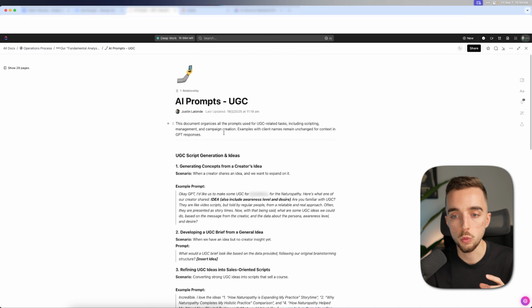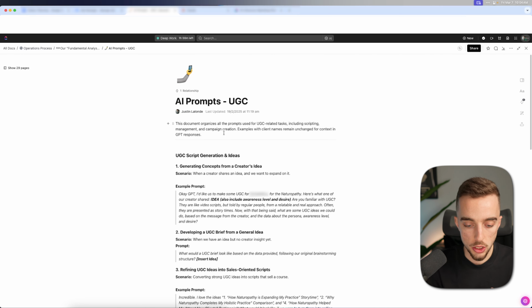Our workflow for the last month or two has been GPT for research, which is typically a bit of a faster model, and Claude for script writing. Whereas now what we're trialing in our new structure is Perplexity for research and Claude for script writing. So we're in the process of phasing out GPT in our advertising process.